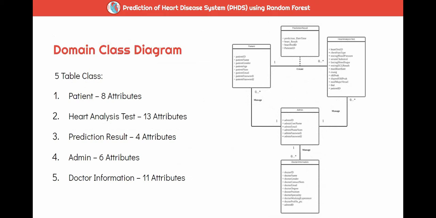Next, here is the domain class diagram. It consists of 5 table classes. First is patient with 8 attributes, heart analysis test with 13 attributes, prediction result with 4 attributes, admin with 6 attributes, and doctor information with 11 attributes.